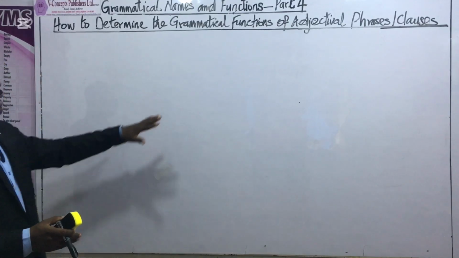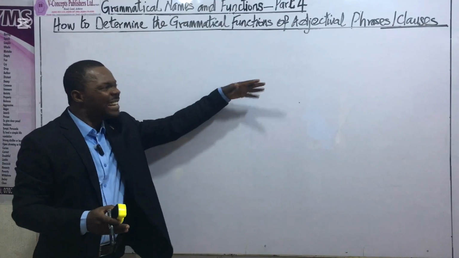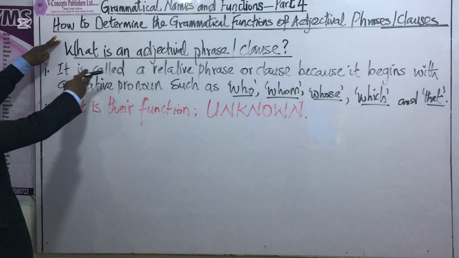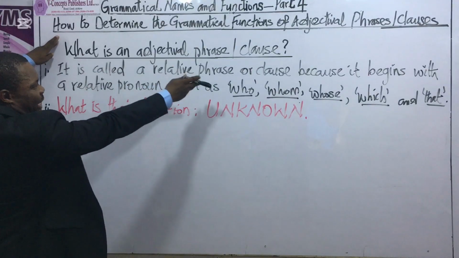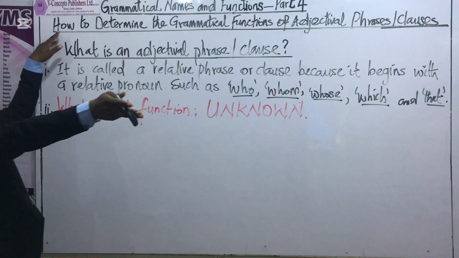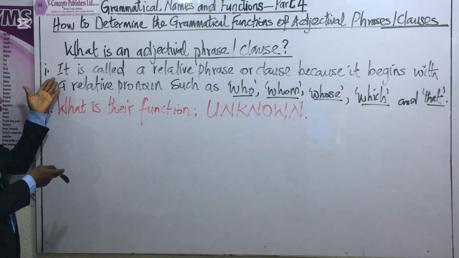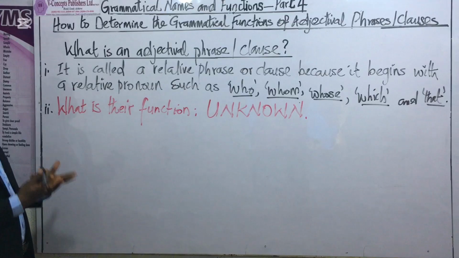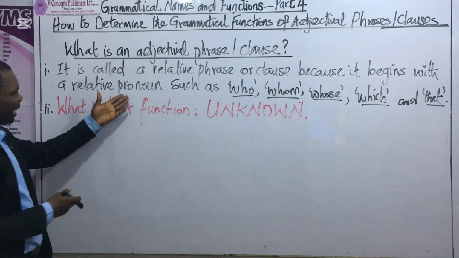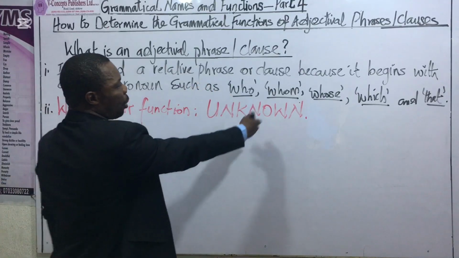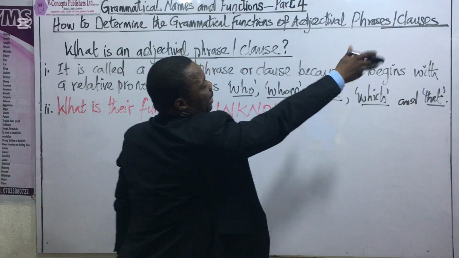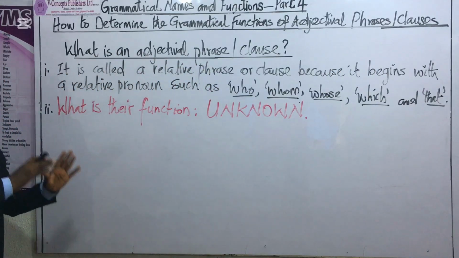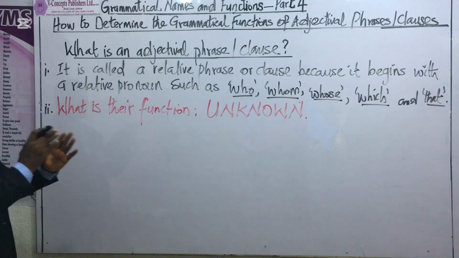First of all, by trying to define adjectival phrases or clauses very quickly. Here we go. What is an adjectival phrase and what is an adjectival clause? An adjectival phrase or clause is a relative phrase or a relative clause because it begins with a relative pronoun such as who, whose, which, and that. So that is what we mean by an adjectival phrase or an adjectival clause.